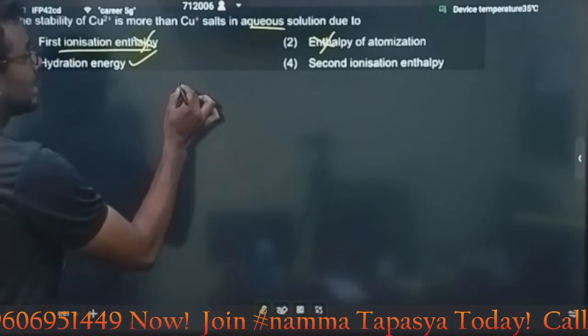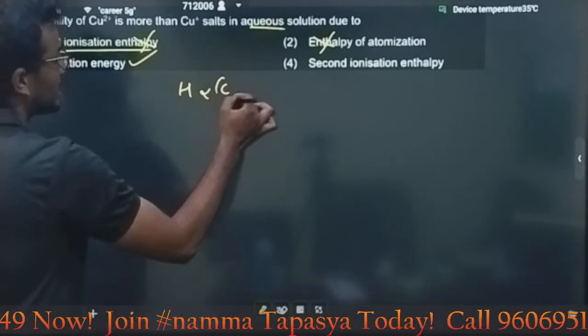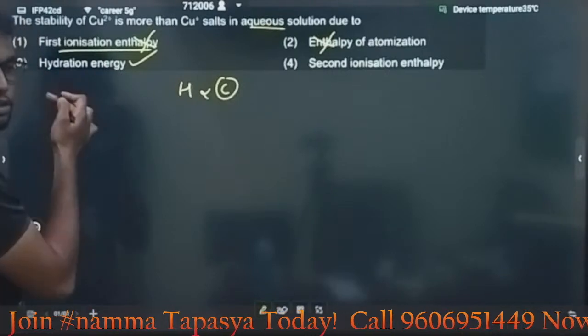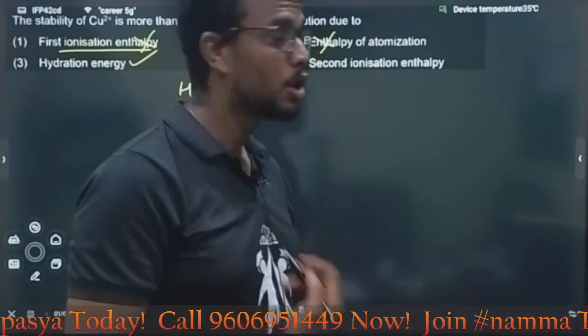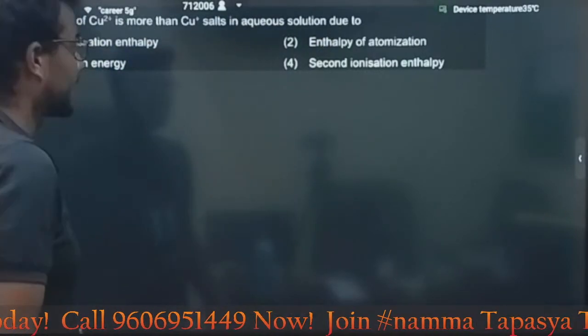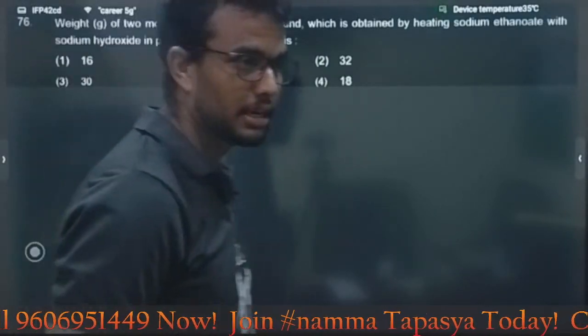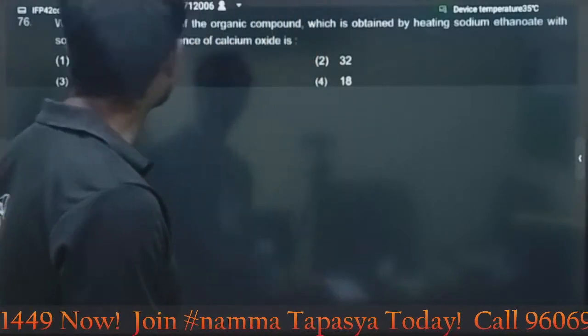That's why. Why? Because hydration energy is directly proportional to the charge. Which is more, plus 1 or plus 2? Plus 2 is the charge, more charge. That's why it is the answer. Option C. Option C is the correct answer. Clear? Clear? Next question, my dear students.